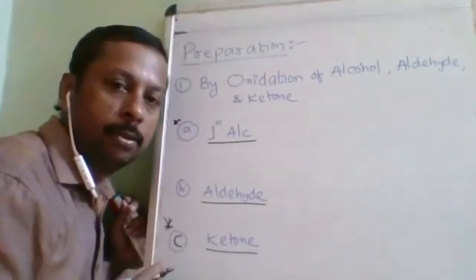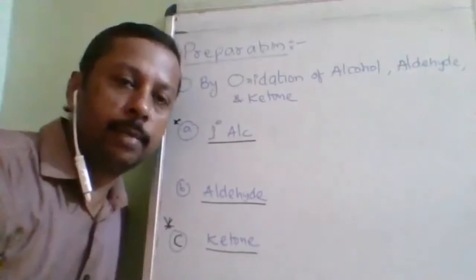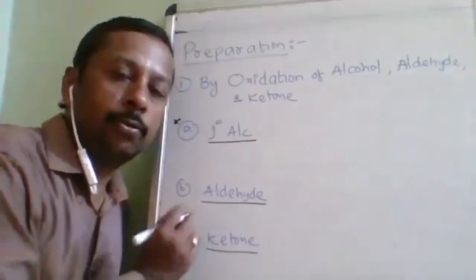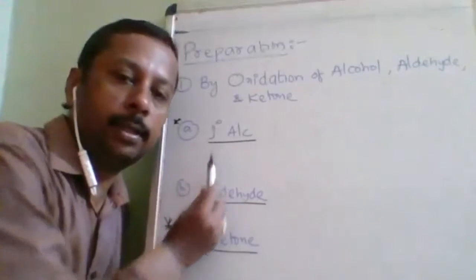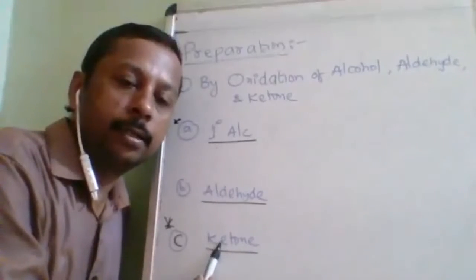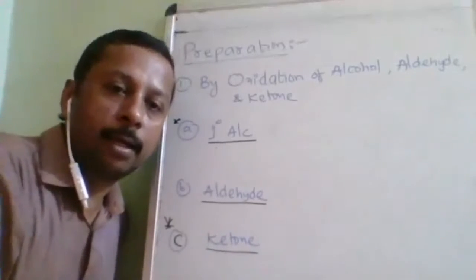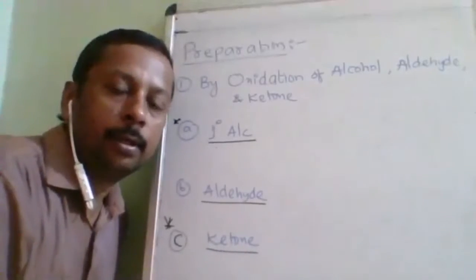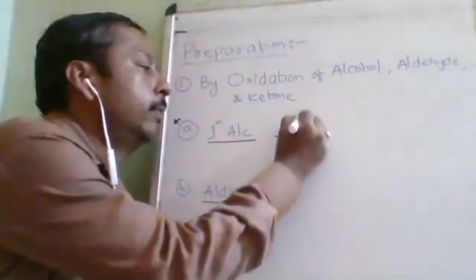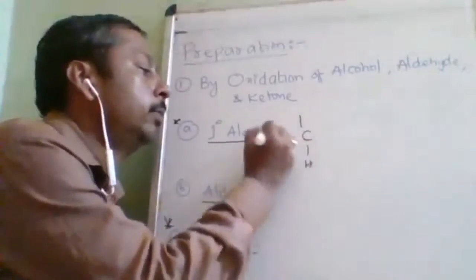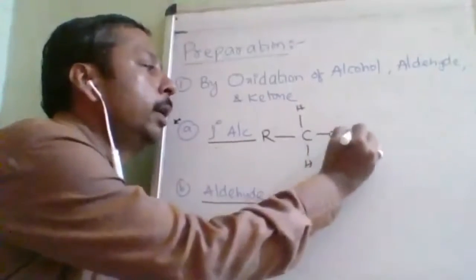Like this also, nowadays questions are framed. Which of the following is best preferred? For that reason also I am telling you it takes place in two steps. Ketone is least preferred. It requires drastic conditions as well as there is a loss of some carbon atoms also. So let us see first the 1 degree alcohol. What is a 1 degree alcohol? There should be only one alkyl group. So this is a 1 degree alcohol.